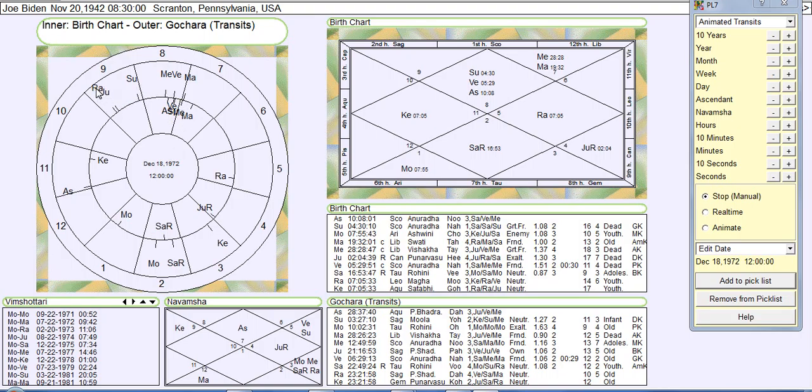But look at the transit here. See, there's three ways transits have an impact. Transit planets can impact transit planets. So look at this transit Rahu. Rahu is at 23 degrees. Connect transit Jupiter at 21 degrees. Anytime planets are within 5 degrees of each other, there's an impact. So this Rahu and then K2 opposite operating out of the house of accidents and death-like experiences is afflicting this Jupiter, ruling children and ruling the second house of continuation of family life. So Rahu and K2 caused this discontinuation of family life.